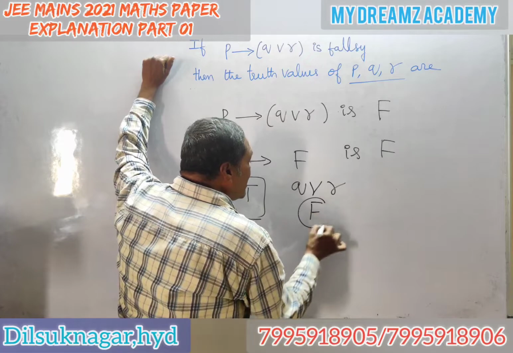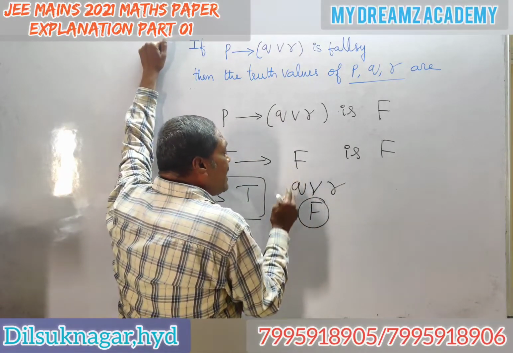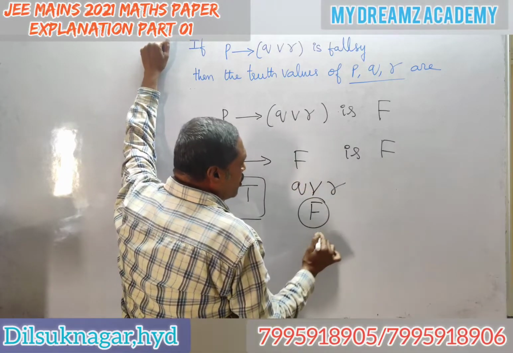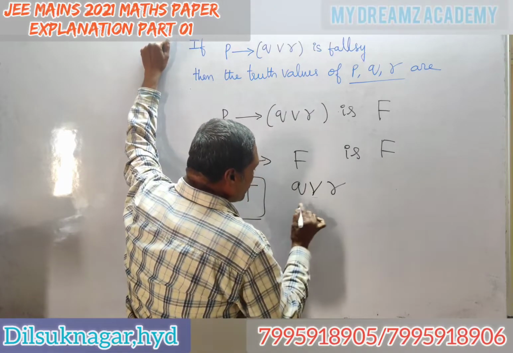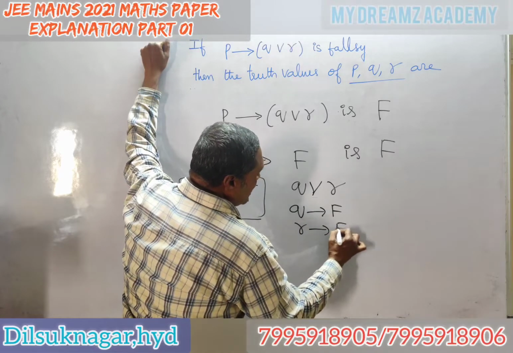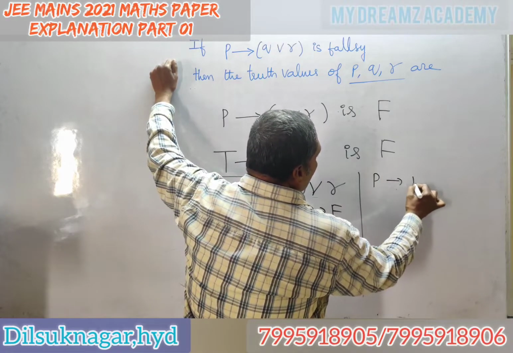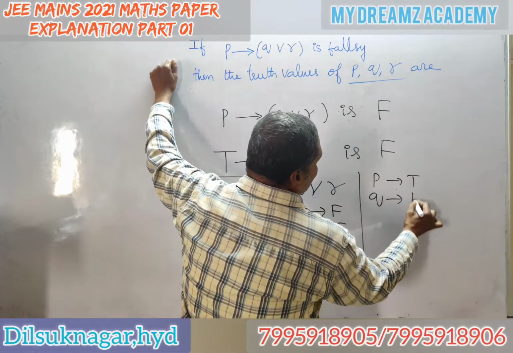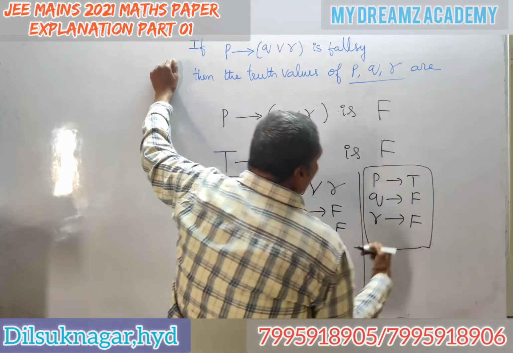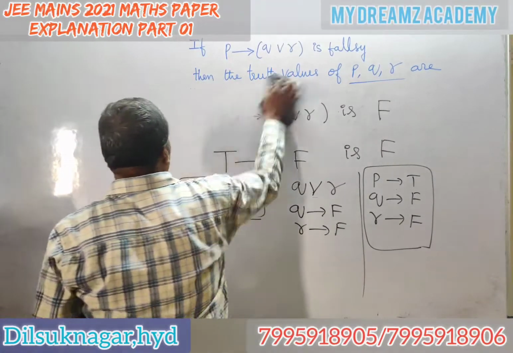When will you get the false? If both are false. Why? Because in the OR, if any one is true, then it is true. If both are true, also true. Therefore, it must be Q is false, R is also false. If I take the truth values like this, P true, Q false, R false, then only you will get the total result as a false statement. Okay, simple problem. Okay, now we'll see one more.